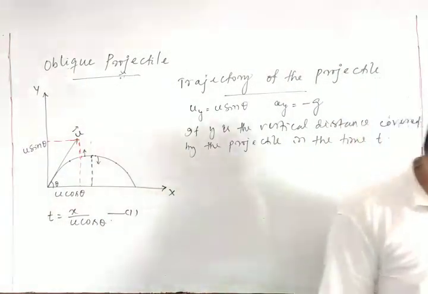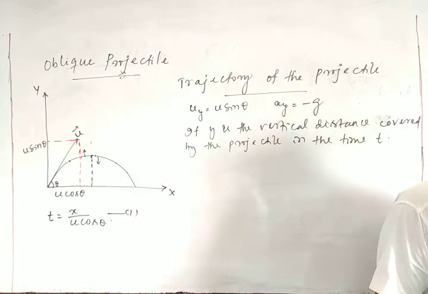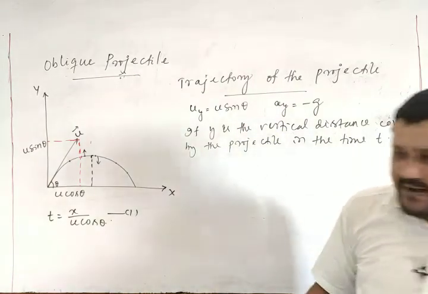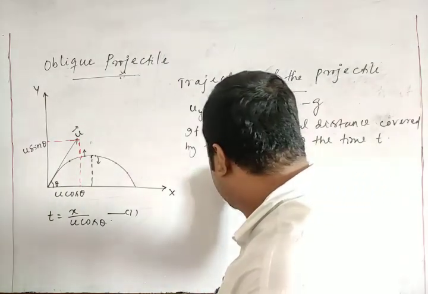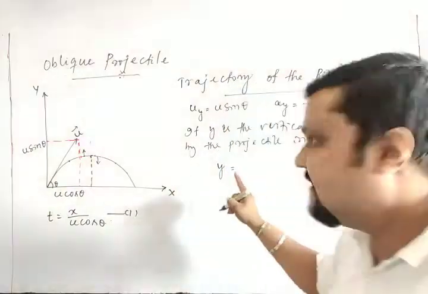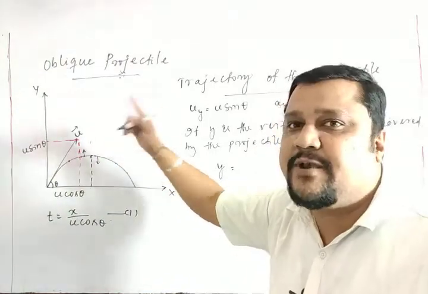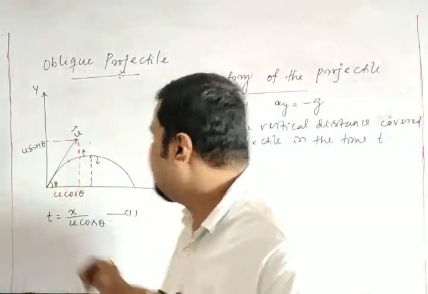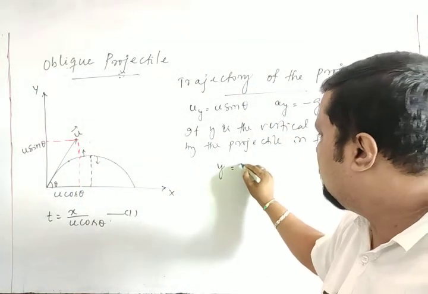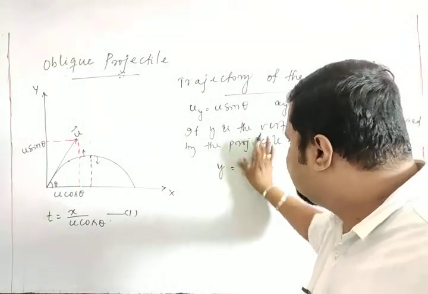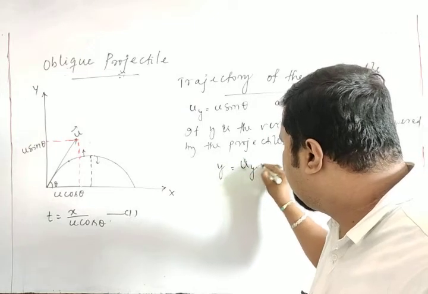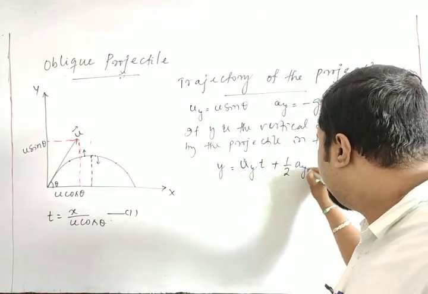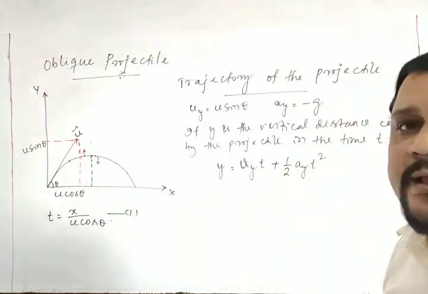then y is equal to, here s is the vertical part, this is y, this is your x. So y is equal to u_y t plus half a_y t squared, only the acceleration in the y direction.